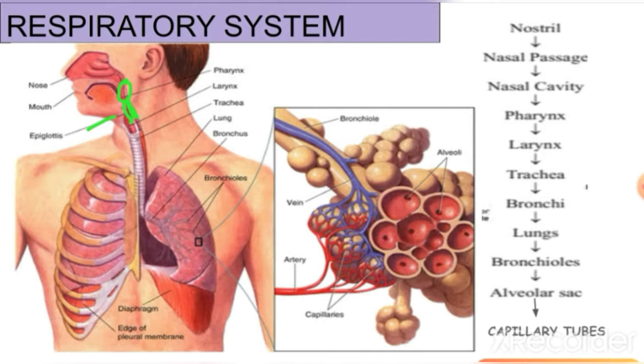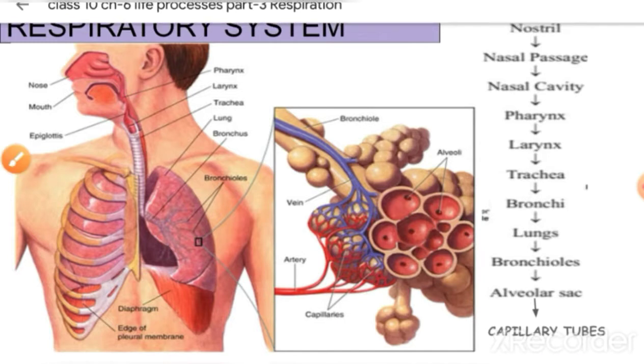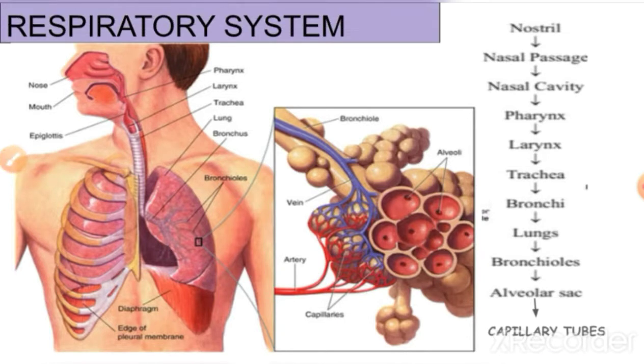You could see here, just beside the windpipe we also have a food pipe. So the bolus does not enter into the windpipe, it goes directly into the food pipe. This is due to the epiglottis membrane, which prevents the entry of the bolus into the windpipe.